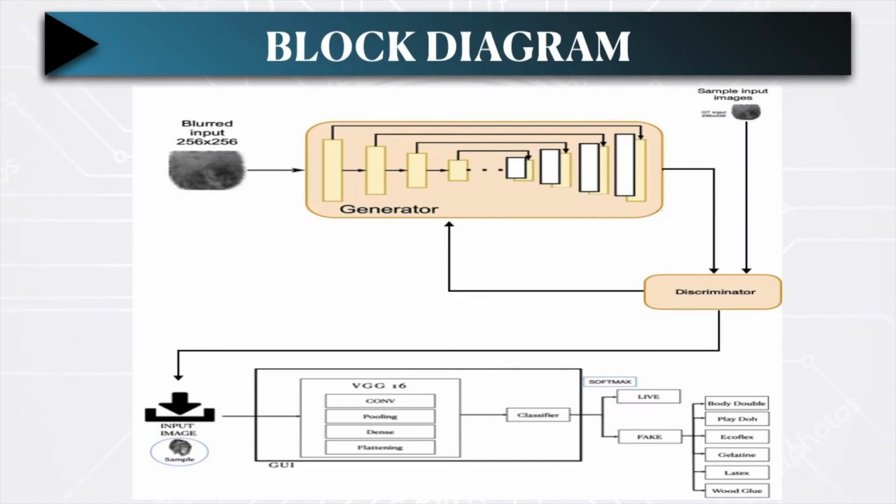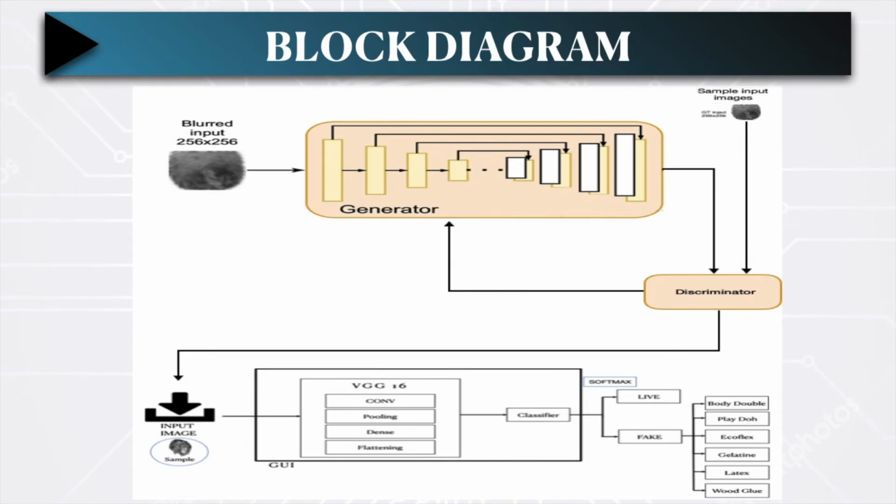Now this is the block diagram according to which our model is working. Firstly, the fingerprint is given to GAN, that is the combination of generator and discriminator. If it is required, then deblurring will be going on here.